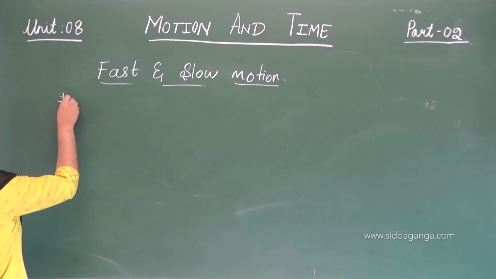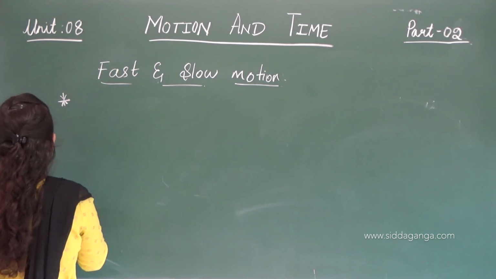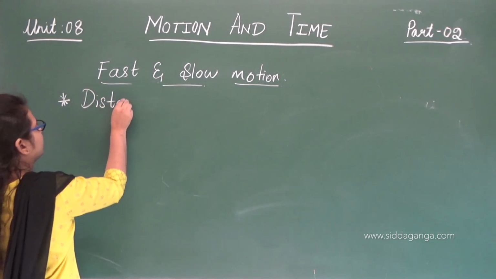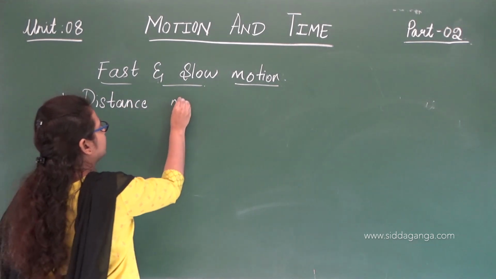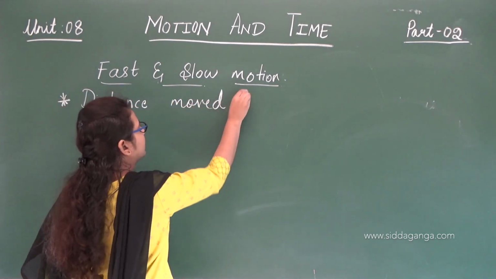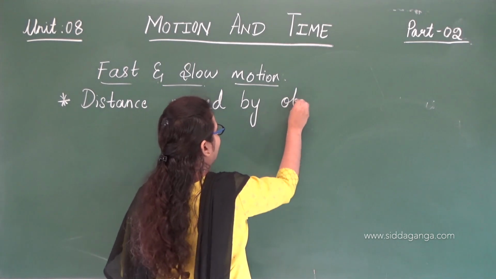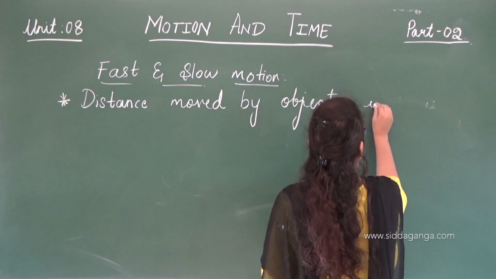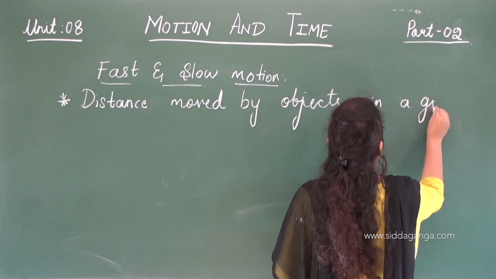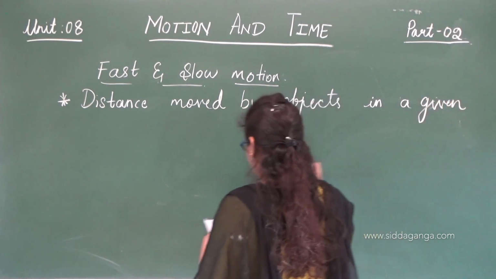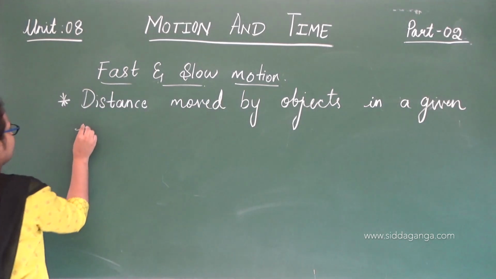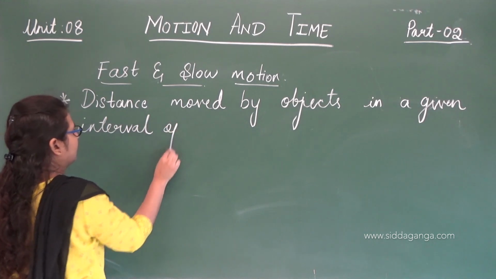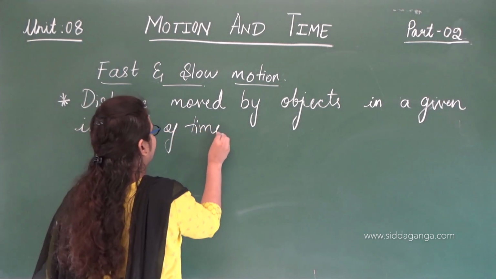These motions or movements are determined by the distance moved by objects in a given interval of time.